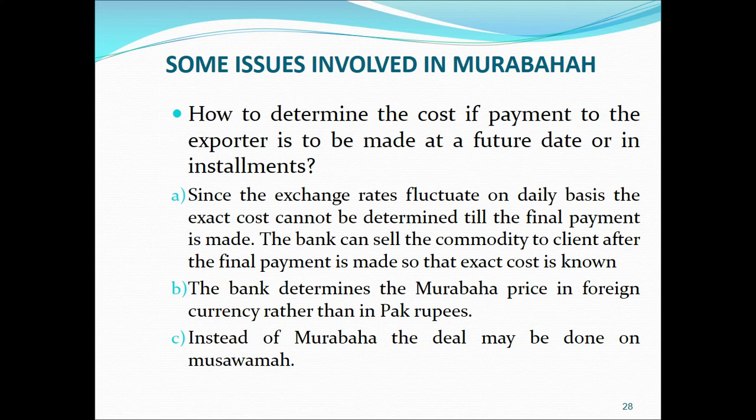That is one option. The second option is that the bank determines the Murabaha price in foreign currency rather than Pakistani rupees. So just keep the transaction in foreign currency to avoid that issue. And the third is that instead of Murabaha, the deal may be done on Musawama. Why? Because unless and until the Islamic Bank has paid the full amount, the cost cannot be determined. So they can deal on the basis of Musawama rather than on Murabaha.